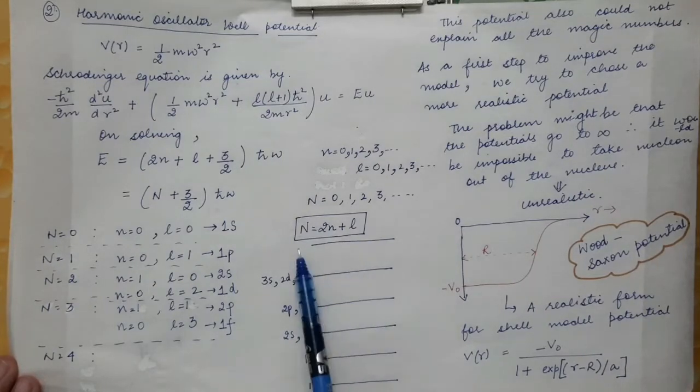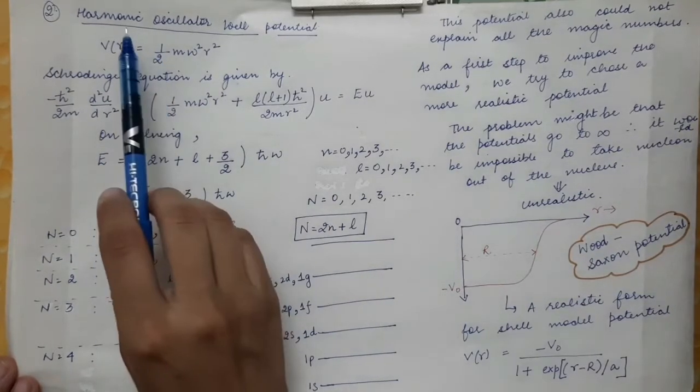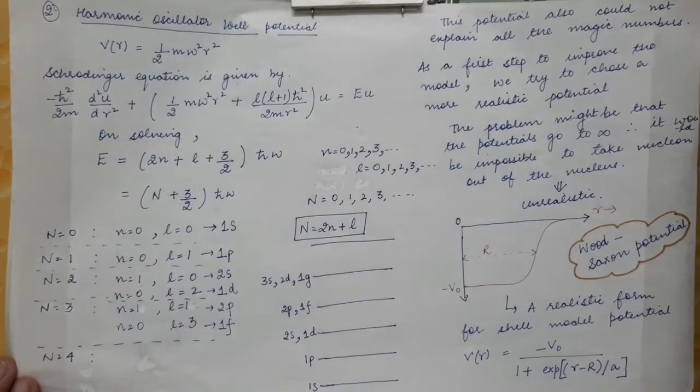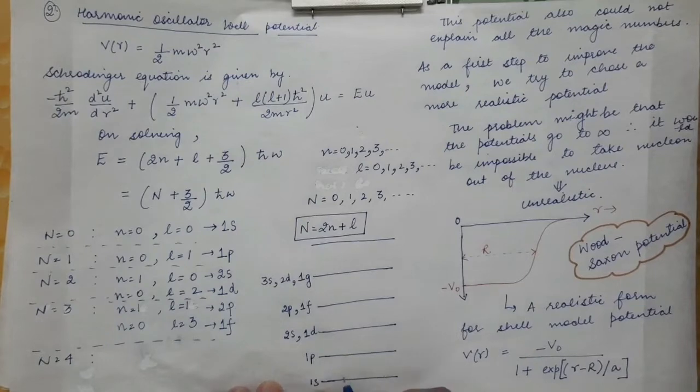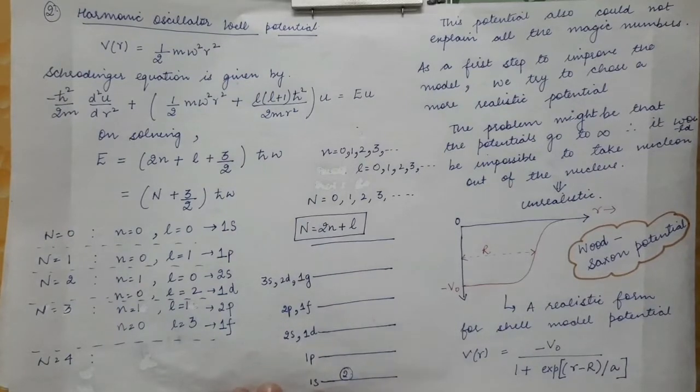Similarly, you will get more levels as you increase the value of capital N. So this is how you get the various shells in the case of the harmonic oscillator well potential. In this, the first level can accommodate 2 nucleons, that is, either 2 protons or 2 neutrons.